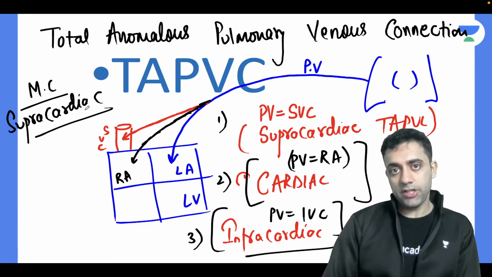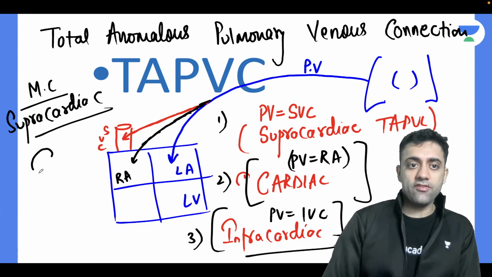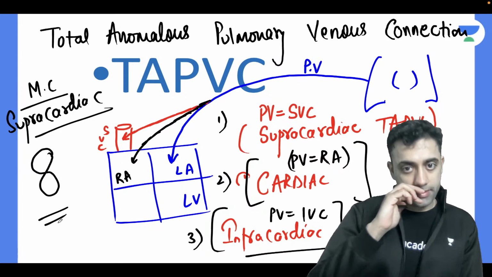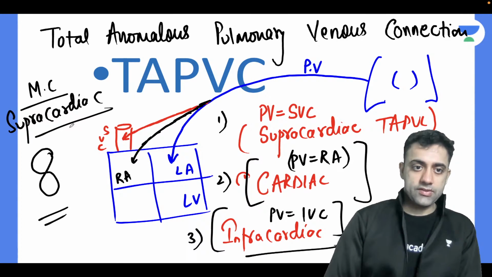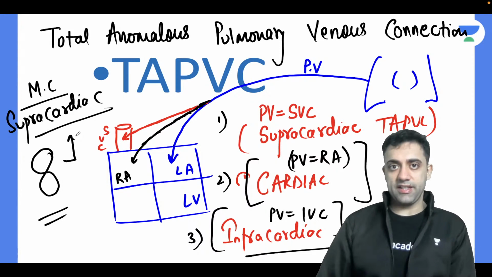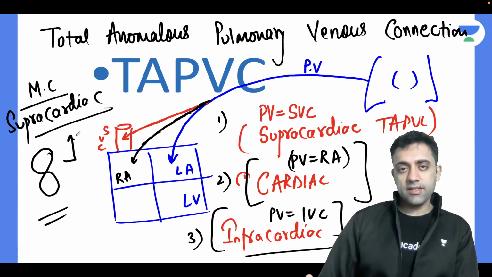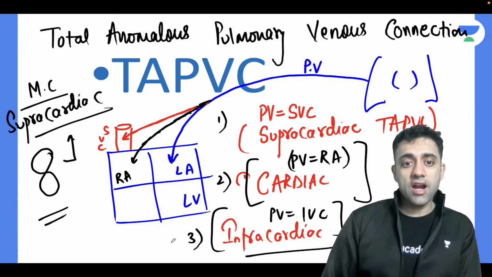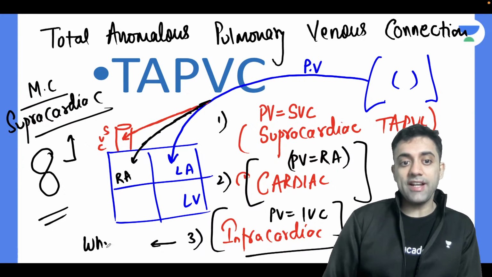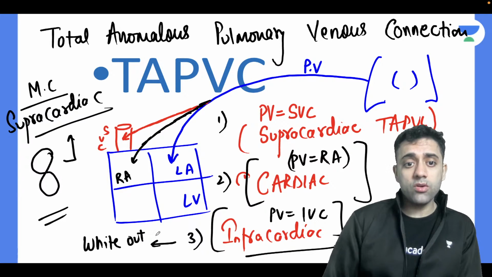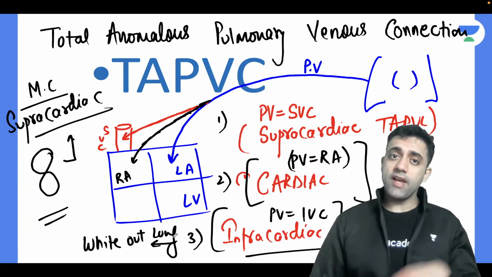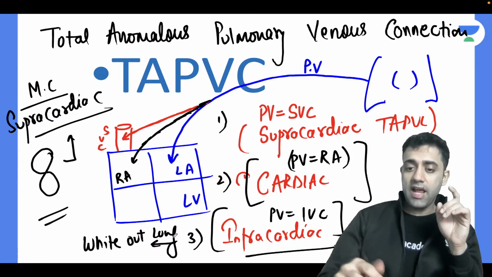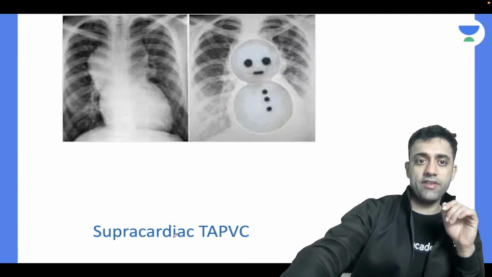PG entrance question number 2. Where do you see the figure of 8 appearance on X-ray? I'll show you the picture also. The figure of 8 appearance is seen in supracardiac TAPVC. A good student will say TAPVC, but a topper should say supracardiac TAPVC, because infracardiac TAPVC will come as a whiteout lung picture. I'll repeat again, we have supracardiac, cardiac, and infracardiac. Only supracardiac TAPVC will have a figure of 8 appearance. How does the figure of 8 appearance look?